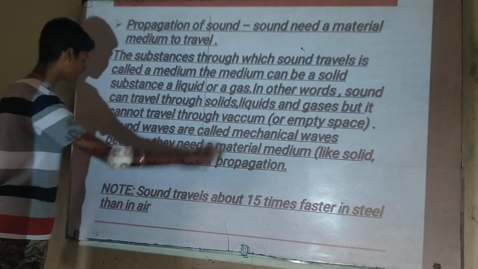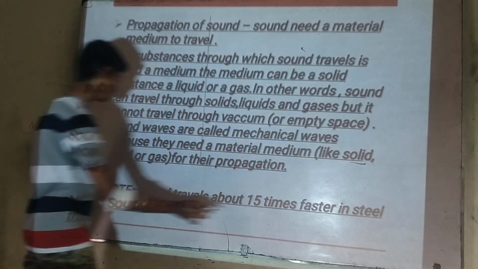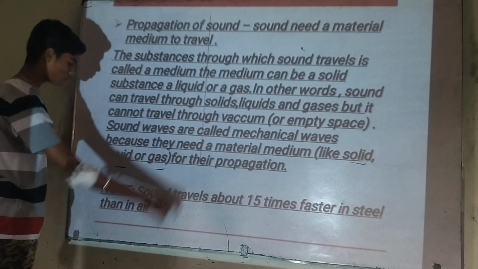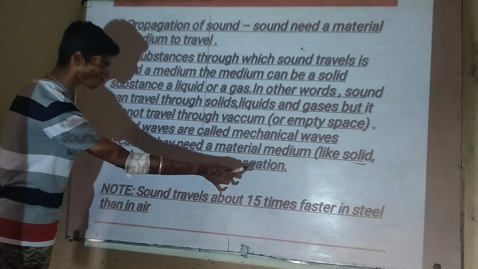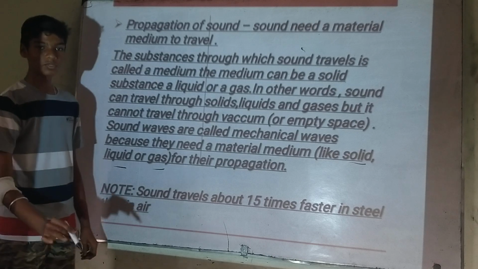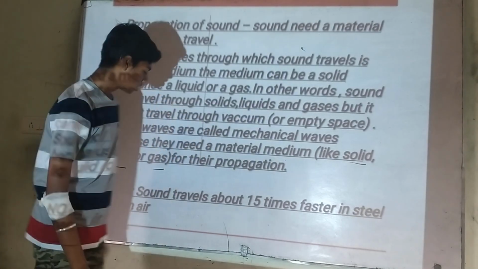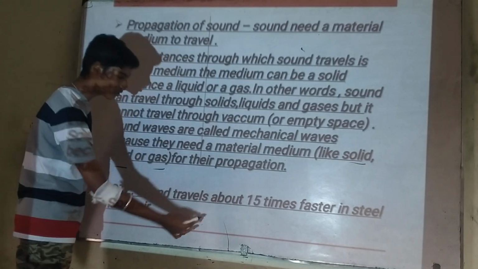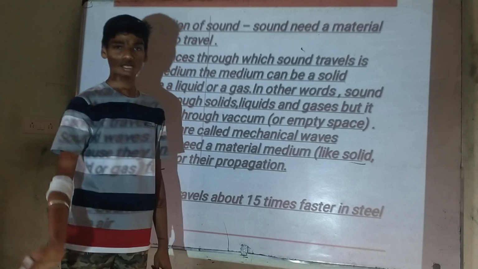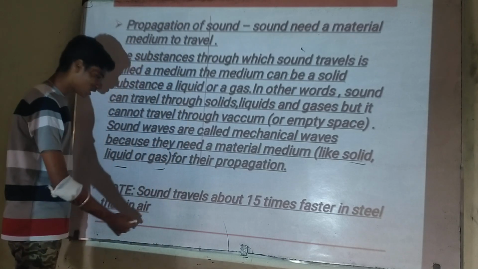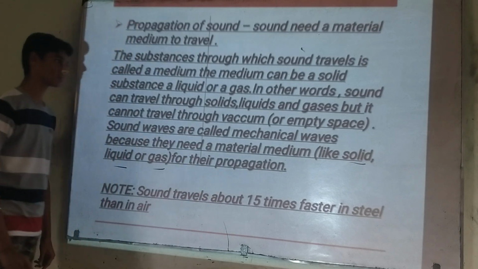Sound waves are called mechanical waves because they need a material medium like solid, liquid, and gas for their propagation. Note: sound travels about 15 times faster in steel than in air. This is because sound propagates with the help of particles. We know that the particles in gases are farther apart compared to solids. So in steel it will travel 15 times faster in comparison to air.